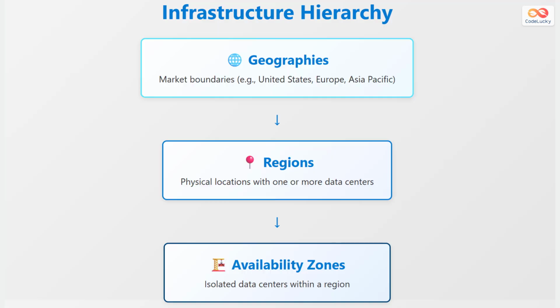Azure's infrastructure is organized into three main levels. At the top level, we have geographies, which represent market boundaries like the United States, Europe, or Asia-Pacific. Within each geography, there are regions, which are physical locations containing one or more data centers. Finally, within regions, we have availability zones, which are isolated data centers that provide fault tolerance and high availability.